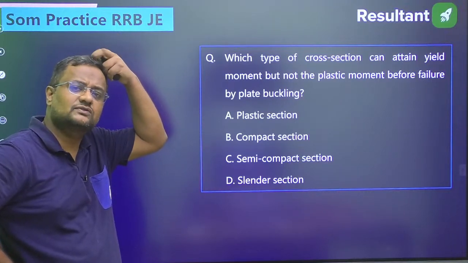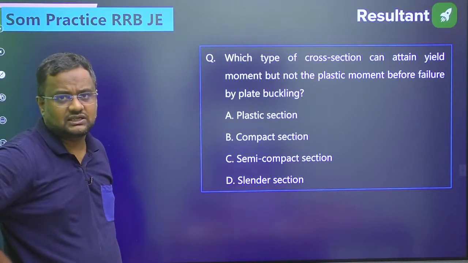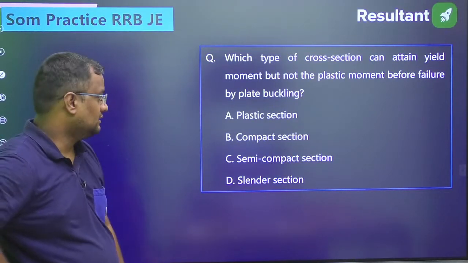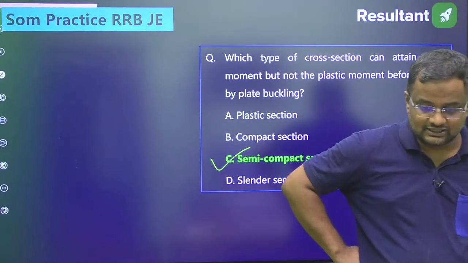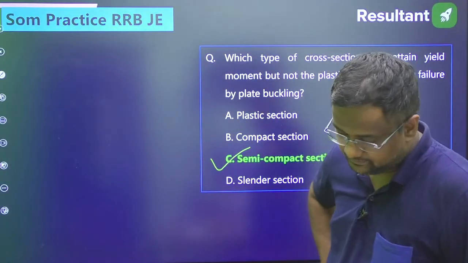Actually most of the materials fail after it comes in the plastic region, but that is failing before that. So that is called a semi-compact section.